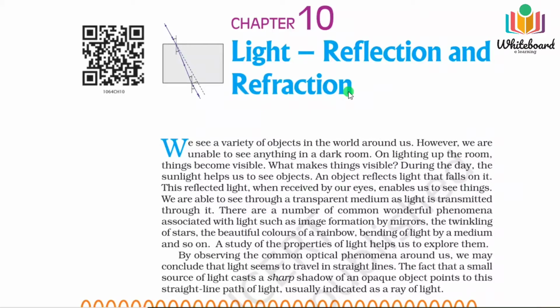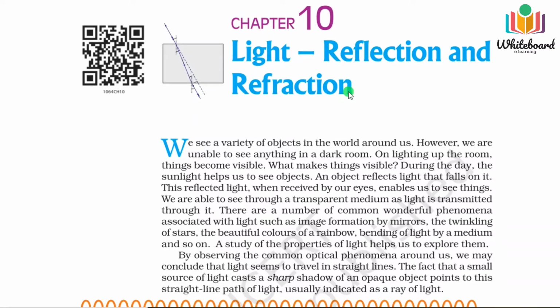How do you see an object? In the daytime we can see an object comfortably, but at night time to see an object light is needed. So from the light, rays are coming, fall on the object, and that ray is reflected from that object and finally falls on the eyes, and then we are able to see an object.